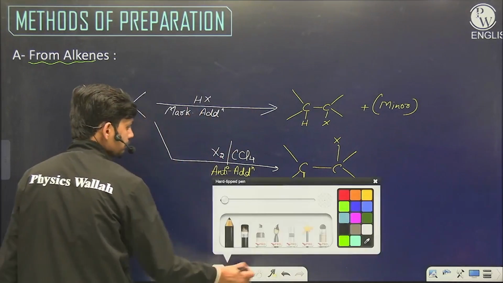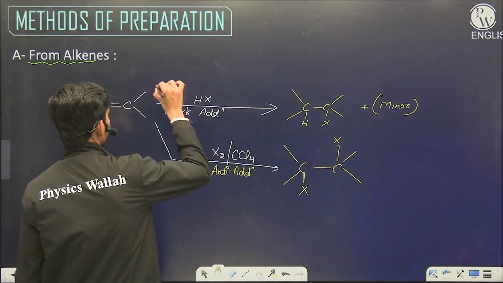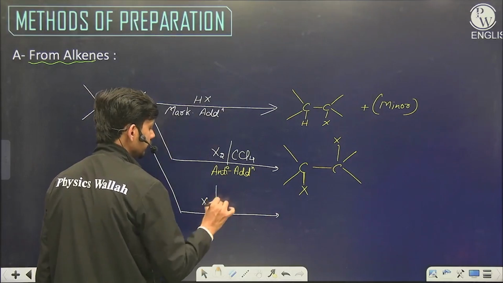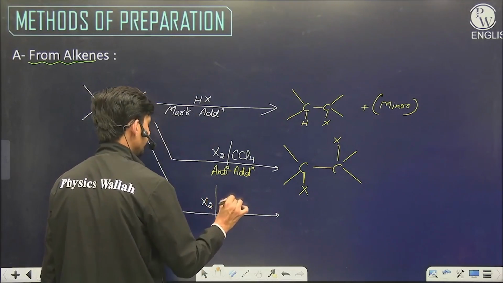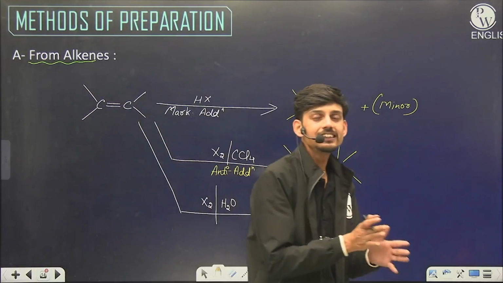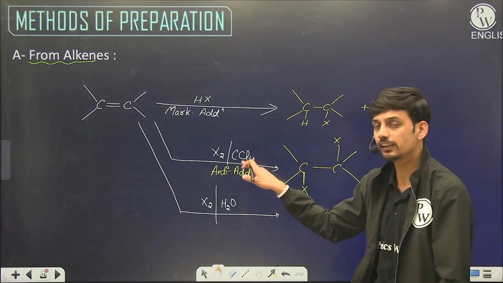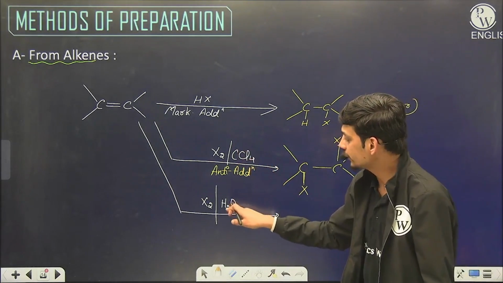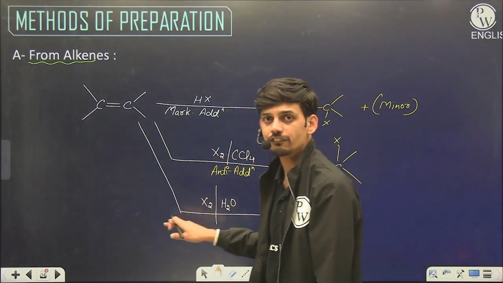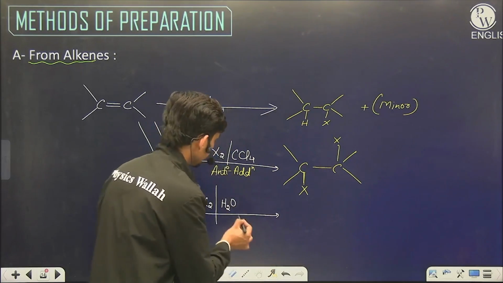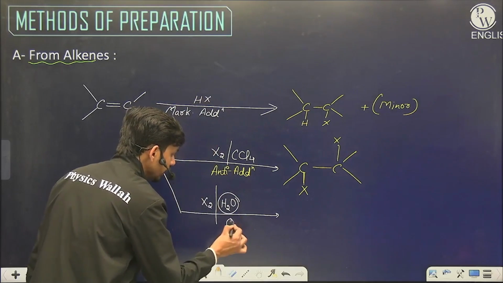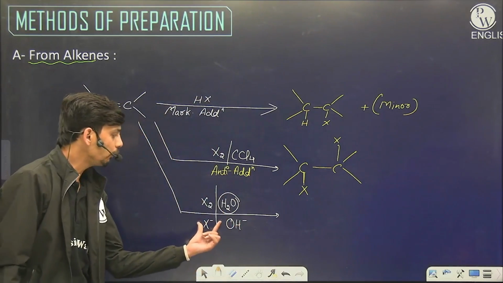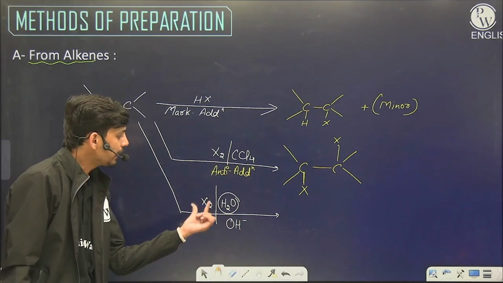Another method can be the addition of X2 in the presence of water, X2 and water. Now this is different from the CCl4 addition. CCl4 is a non-polar solvent, and a non-polar solvent does not produce any nucleophile. But H2O is a polar solvent and it itself will produce a nucleophile, OH minus. That means there will be a competition between OH minus from water and X minus from X2.